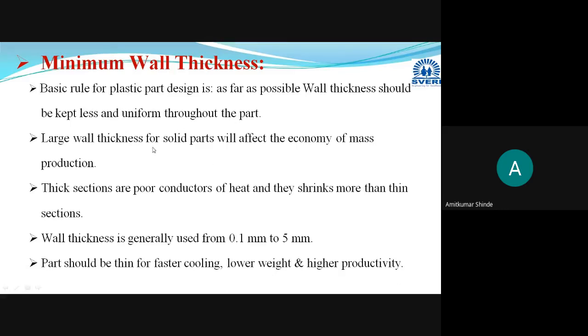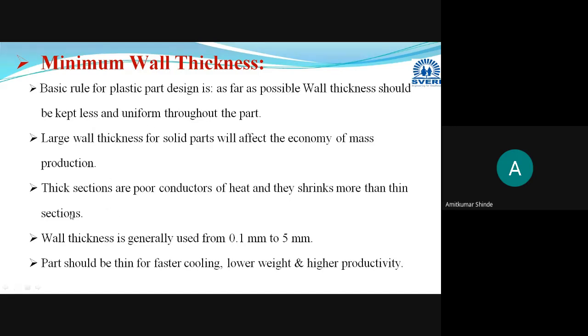Large wall thickness for a solid part will affect the economy of mass production as it takes more time. Thick sections are poor conductors of heat, and they shrink faster as compared to thinner sections, which results in warpage and sink marks. To avoid this, wall thickness should be minimum and uniform throughout.